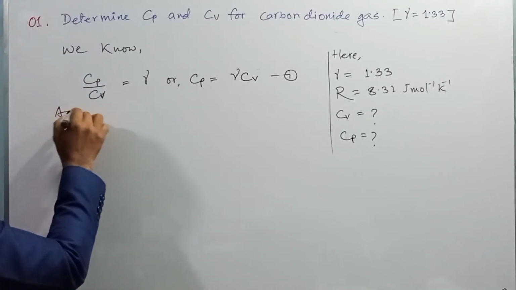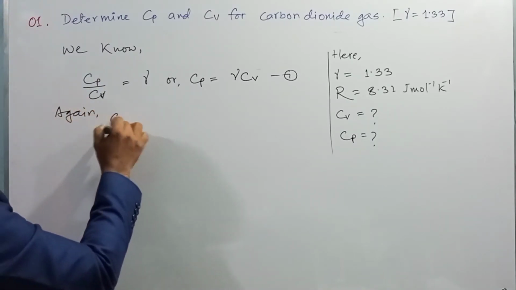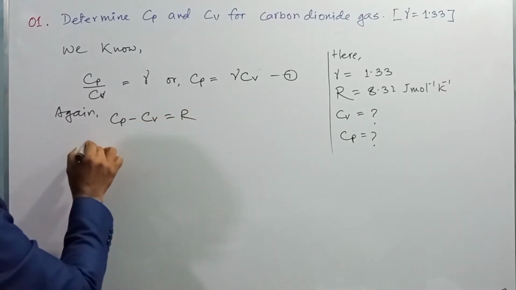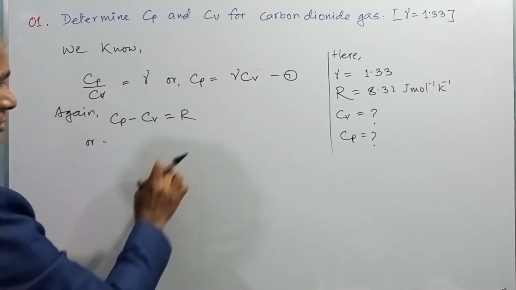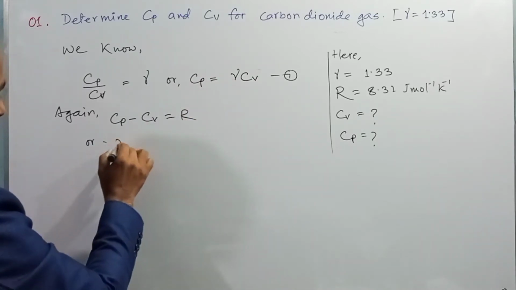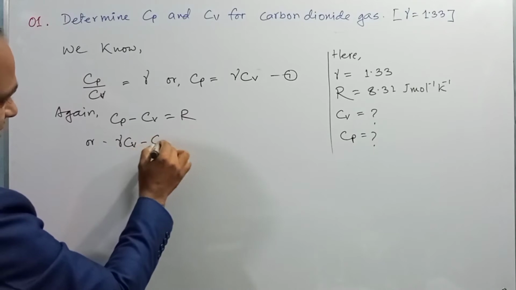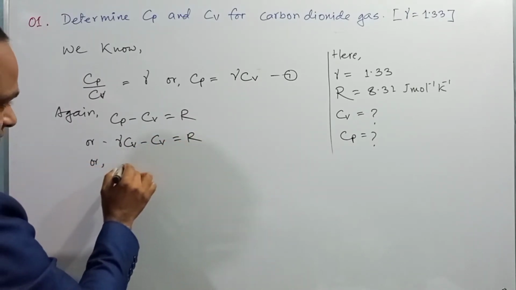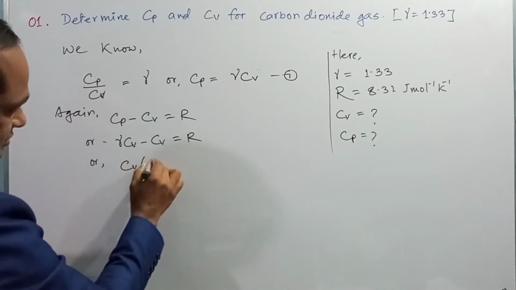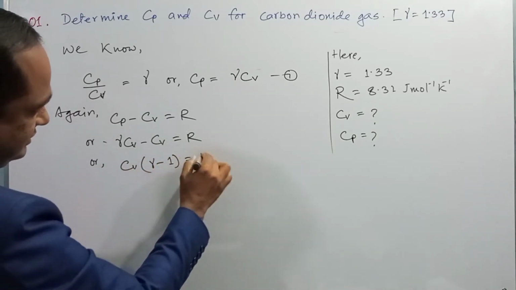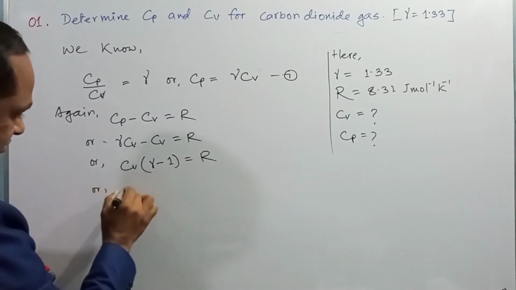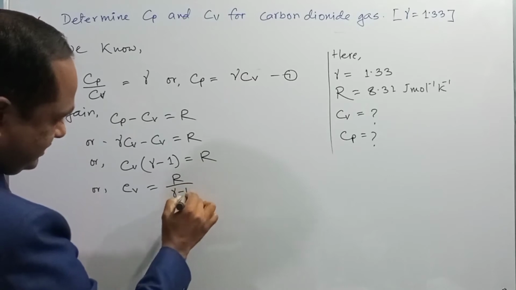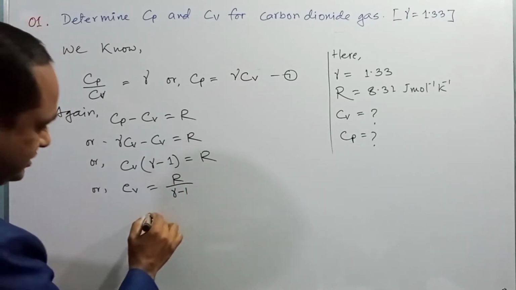Again, Cp minus Cv is equal to R, or if you use the value of Cp from equation 1, then we will get gamma into Cv minus Cv is equal to R, or Cv into (gamma minus 1) is equal to R, or Cv is equal to R divided by gamma minus 1.